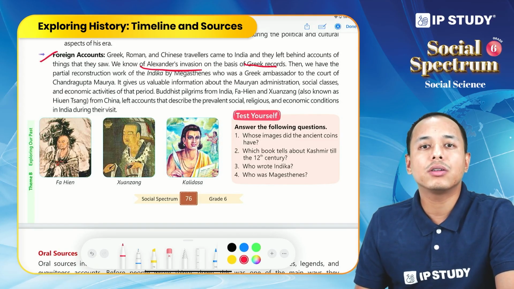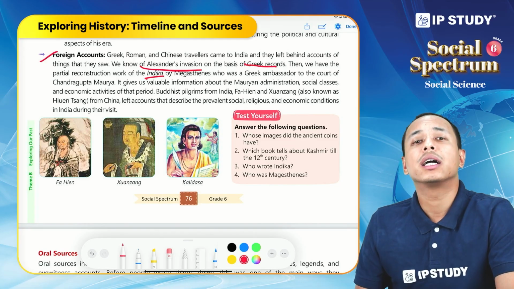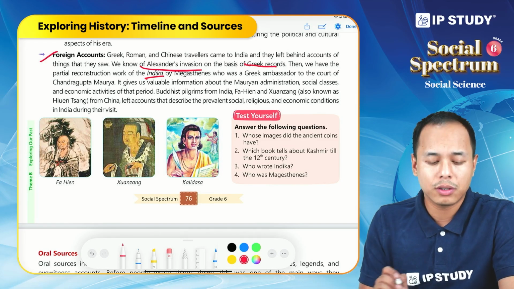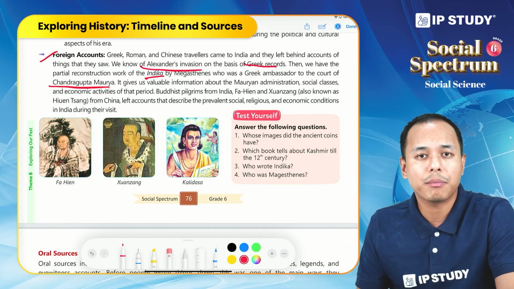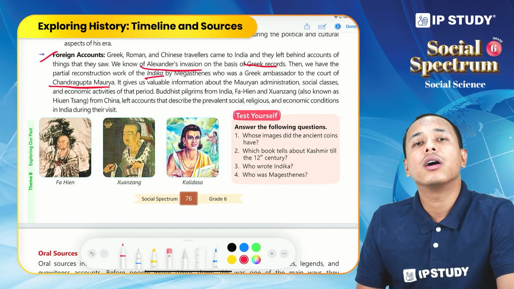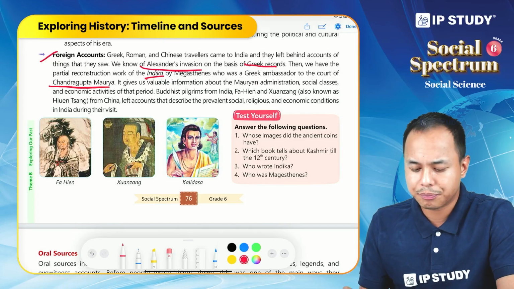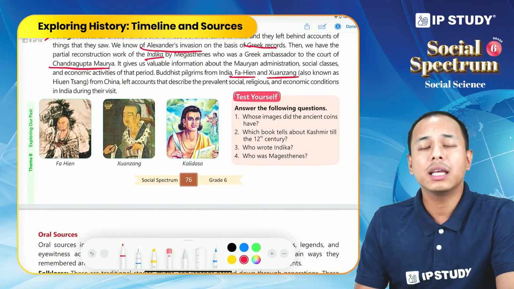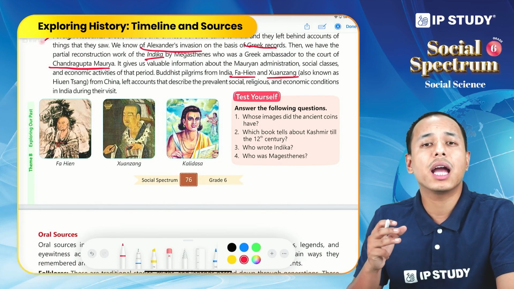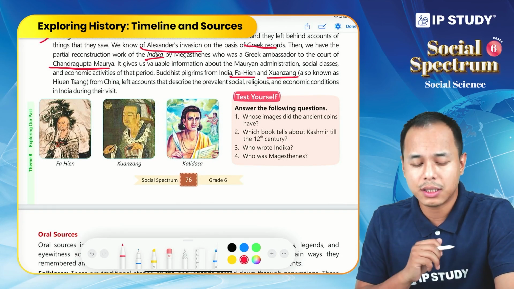We also have Indica, written by Megasthenes, who was a Greek ambassador to the court of Chandragupta Maurya. It gives valuable information about the Mauryan Empire. We also have personal journals written by pilgrims like Fa-Hien and Hiuen Tsang. They wrote about the social, religious and cultural practices that they observed during their visit in India.